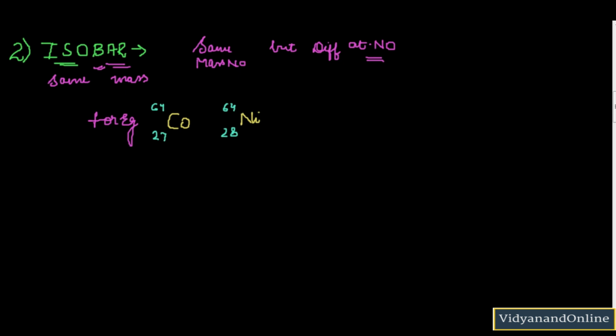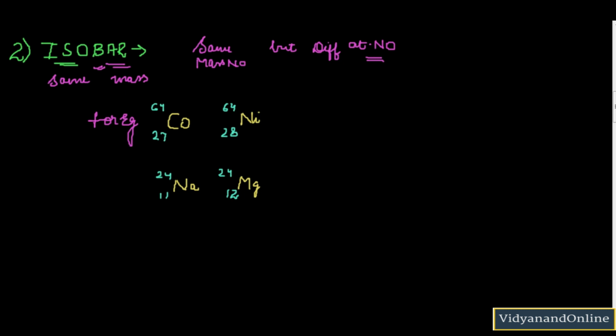Similarly, if we take the example of sodium and magnesium, sodium is Na and magnesium is Mg. The atomic number of sodium is 11, whereas the atomic number of magnesium is 12. They are having a different atomic number, and that is why they are different elements. But if we talk about their mass number, the mass number is 24 here and the mass number is 24 here. So that is why we would say that these are isobars.